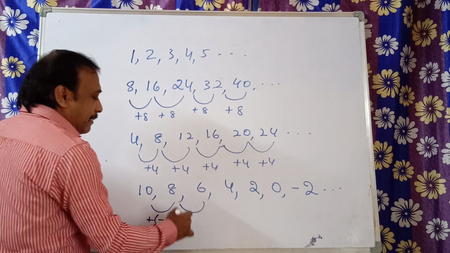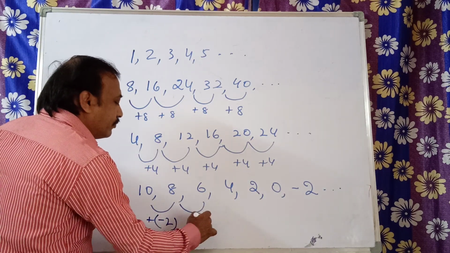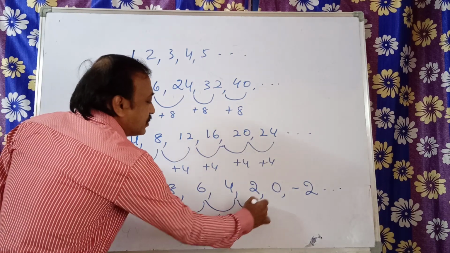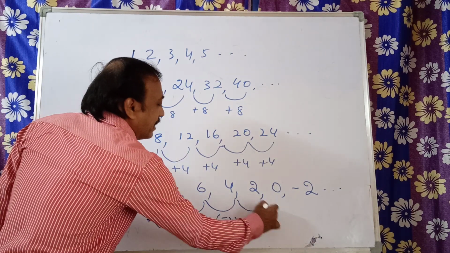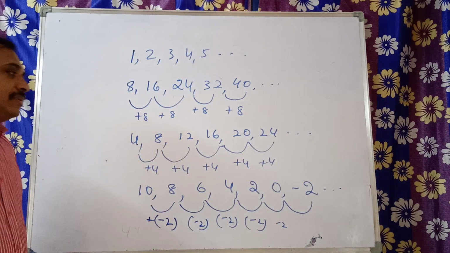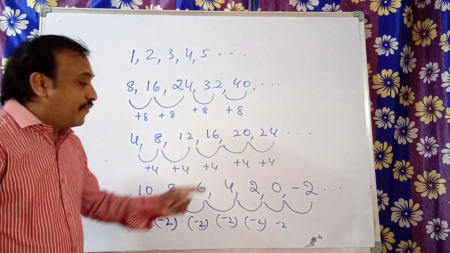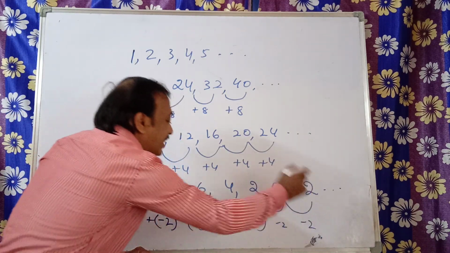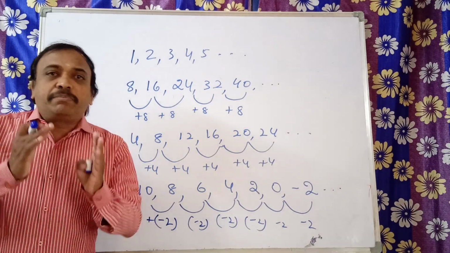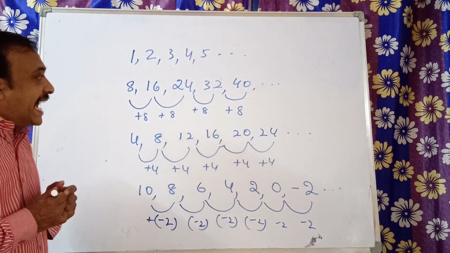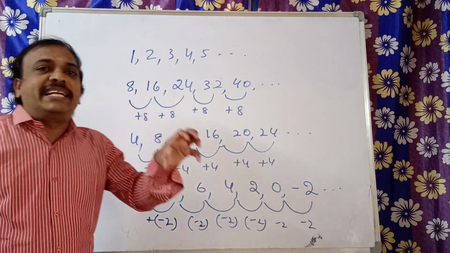Then here also plus minus 2, and here also we are adding minus 2 to this sequence. Then here, tell me now, how much? For this also we are adding minus 2. So here, except the first term, we are adding a constant value.